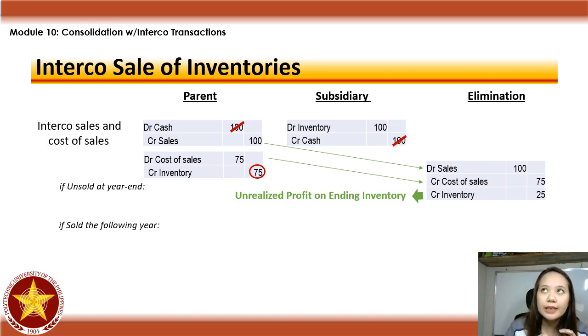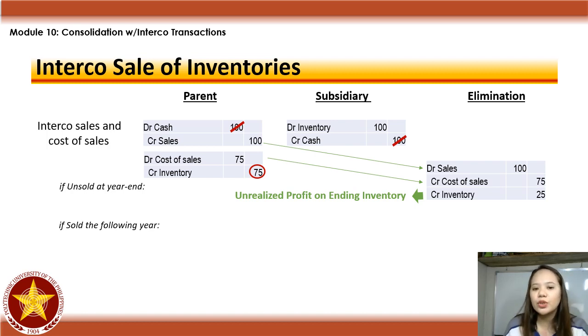Pero since na-recognize na siya sa libro ni parent as profit, pero sa libro ni subsidiary, hindi pa siya profit kasi hindi pa siya nabebenta to external customer. Pagdating mo sa point of view ng consolidation, yun bang inventories na yun, nag-recognize ka within the group, di ba? Kasi si parent nag-recognize siya ng profit. Pero sa point of view ni consolidation, dapat unrealized yun.